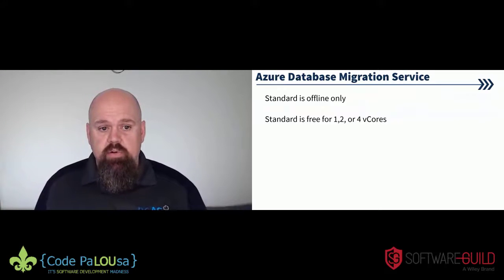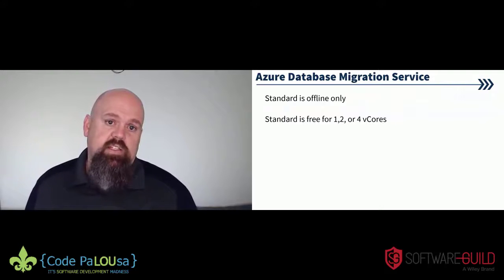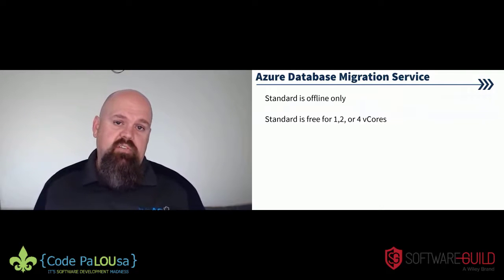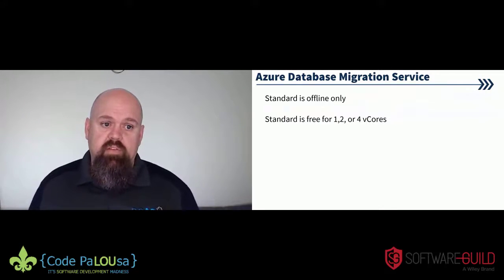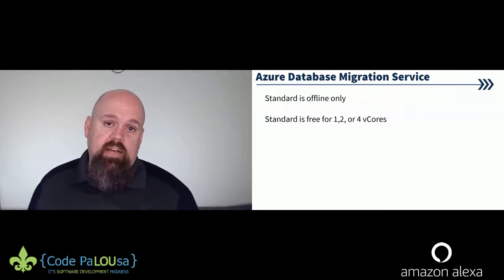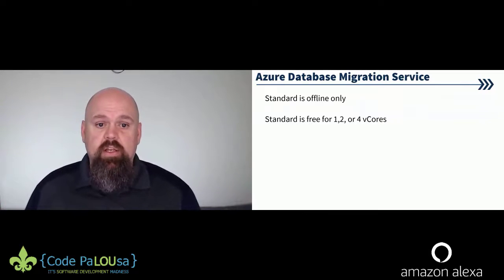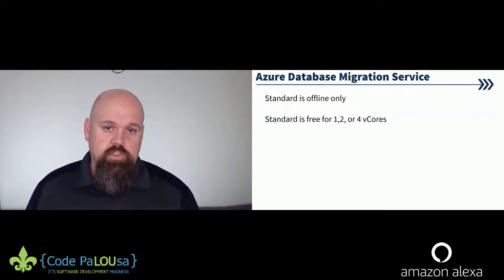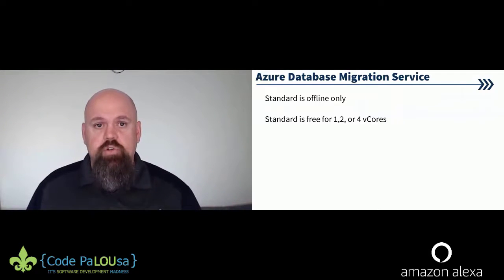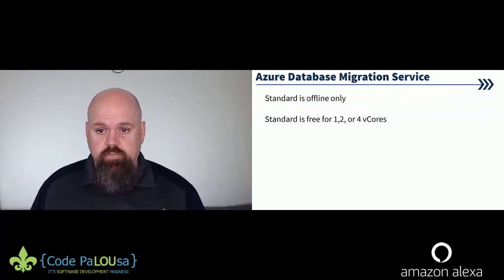Premium, as I said, supports online and offline. You do pay for it, and you get faster migration speeds. So you have to evaluate the cost of that premium versus the standard, as well as your requirements to migrate. Again, I've seen organizations that want to get to the cloud as quickly as possible, but they don't want to pay for it. So you kind of have to choose the best evil to get to your destination.